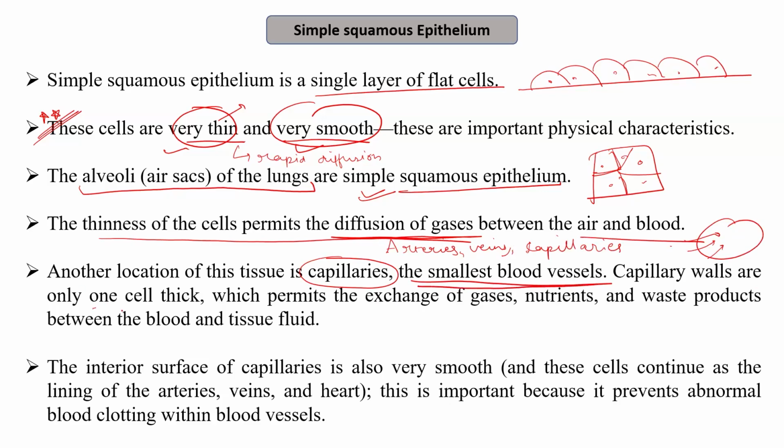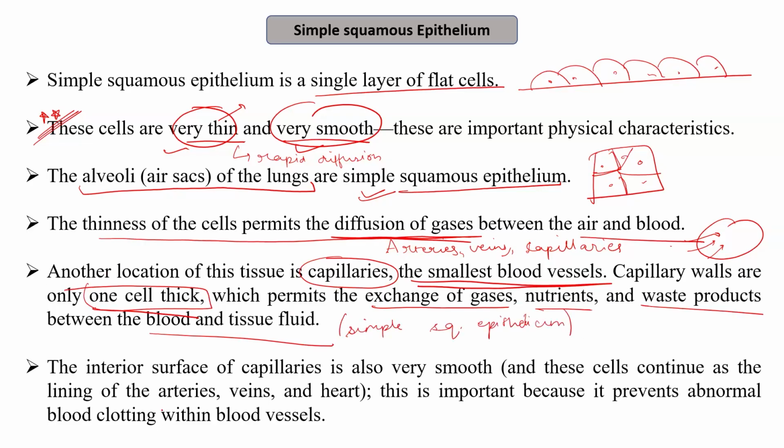Capillary walls are only 1 cell thick, which again, as I mentioned, wherever they require the diffusion of any nutrient, gases, or waste product, there we need this thin layer of epithelium. Since capillaries help in the exchange of gases, nutrients, and waste products between the blood and the tissue fluid, they are very thin, just 1 cell thick, and are made up of simple squamous epithelium, right?